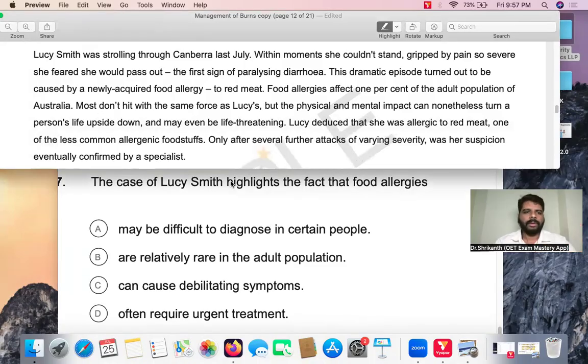So this is the question, and this is the associated paragraph. I'll give you 2 minutes maximum to choose the correct answer.